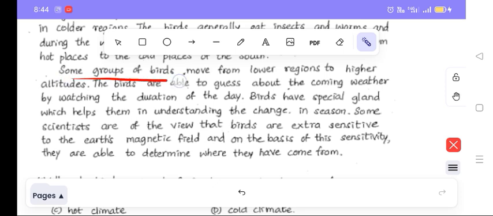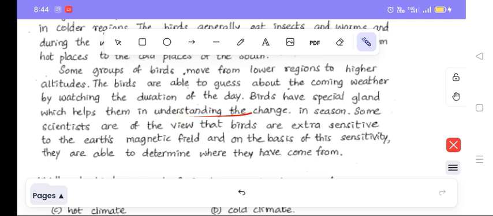Some group of birds move from lower regions to higher altitudes. See, higher altitude means above the sea level. Lower levels means the height will be near to the sea level. Higher altitudes means they will be going above the sea levels. The birds are able to guess about the coming weather by watching the duration of the day. Birds have a special gland which helps them to understand the change. See, through which organ they can guess the climate change. They have a special gland to understand this change.